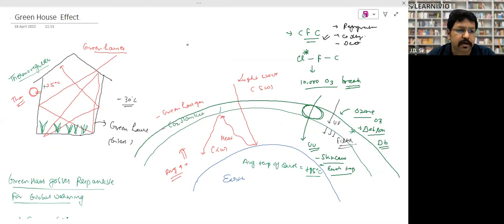So look, what is the greenhouse? It is also an important part. Can anybody tell me what the greenhouse is? First, my first question, then I'll ask you more. First, tell me what is the greenhouse?